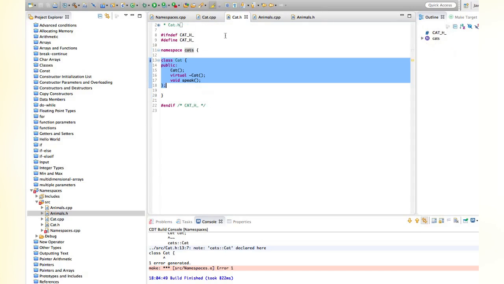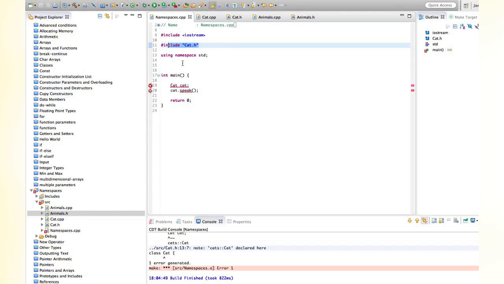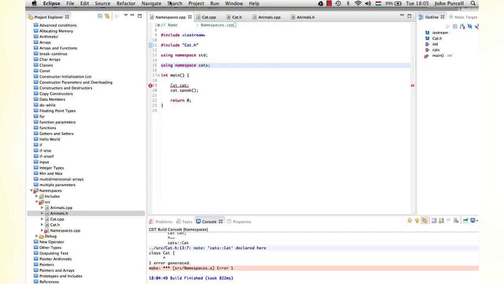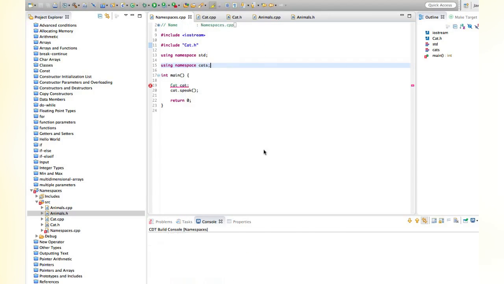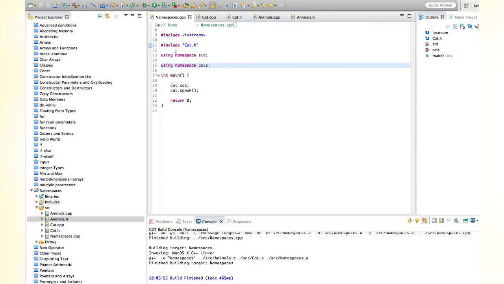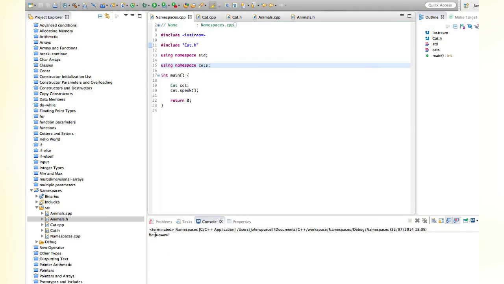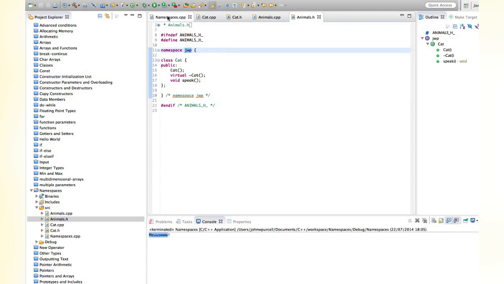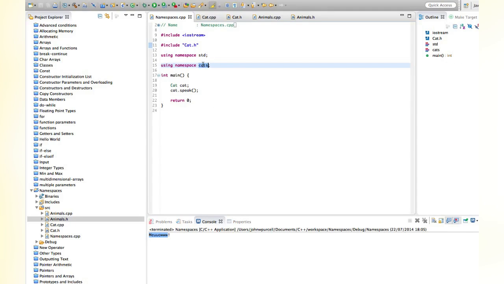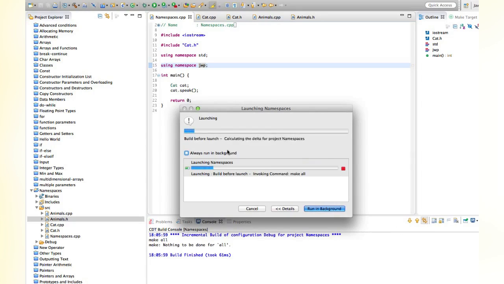So let's say we're going to use the cats namespace here. Then we can say, at the top of the program, using namespace cats, semicolon. Now let's try to build this project. Hopefully it will work. The error goes away, and if we run this, it says meow. Our other namespace is called JWP, my initials. So let's change this to using namespace JWP, and let's run this.